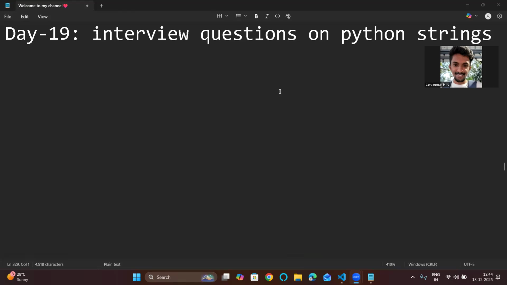So, first, I will explain some theory. I will give you some theory questions that can be asked on strings. Predominantly, they will ask some fundamental questions on strings. More than that, they are not going to ask. There are not many questions, but there are some good questions where they will make sure whether you have understood Python or not. Those are the questions that I will discuss today.